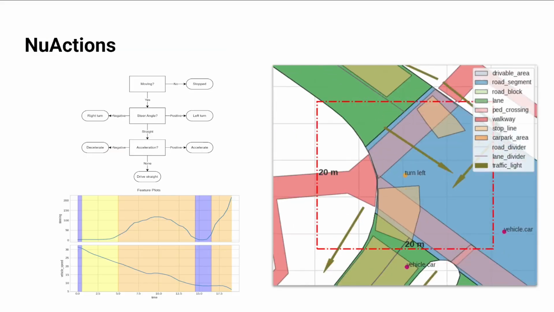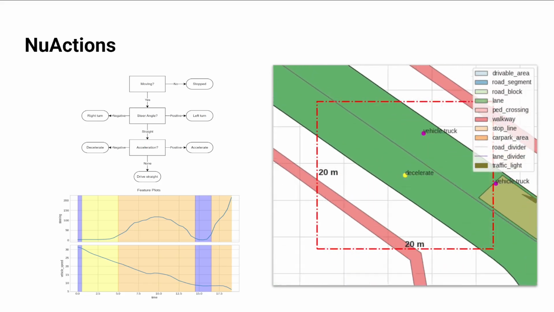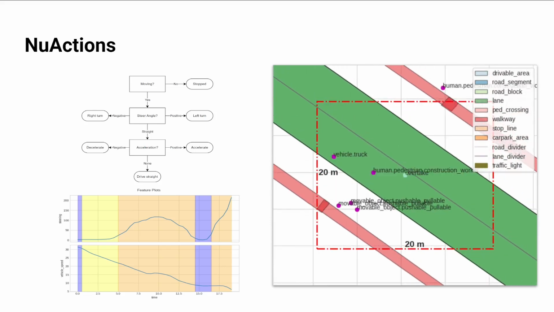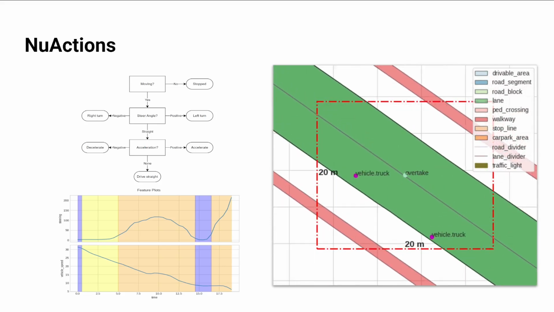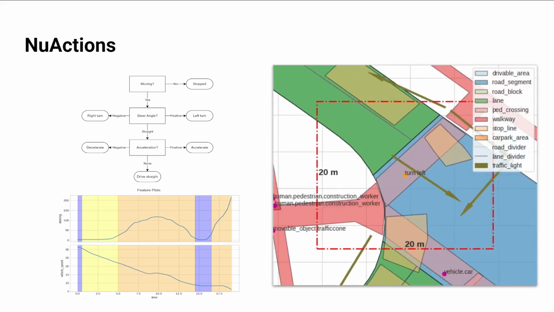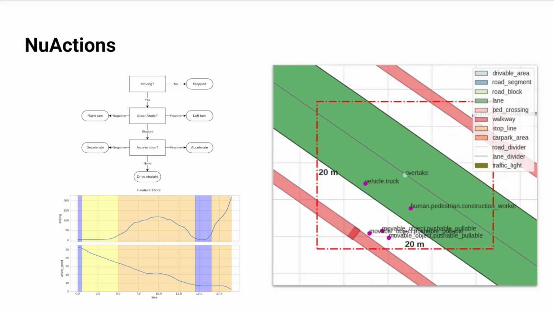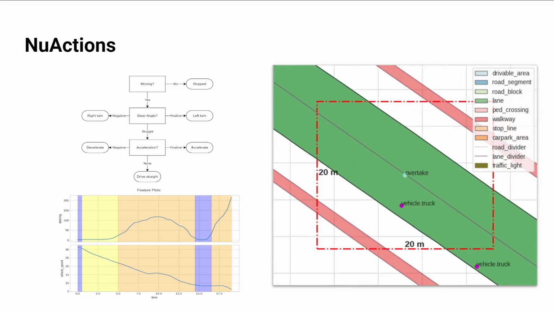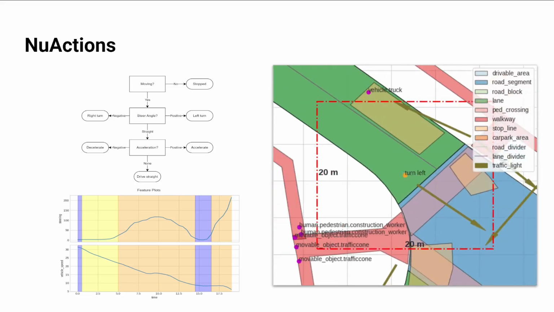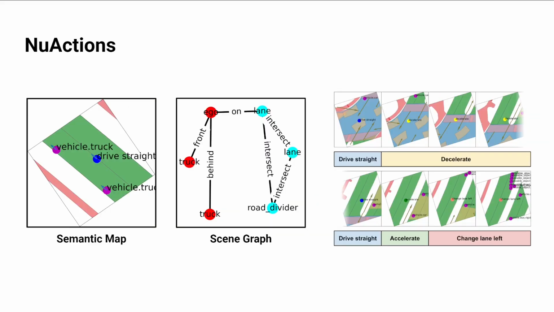We can use this data and some heuristics to label the actions at each frame, such as turning, driving forward, accelerating, decelerating, changing lanes, overtaking cars, and so on. Then we produce sequences of semantic map scene graph pairs instead of videos to reduce the vision overhead required.